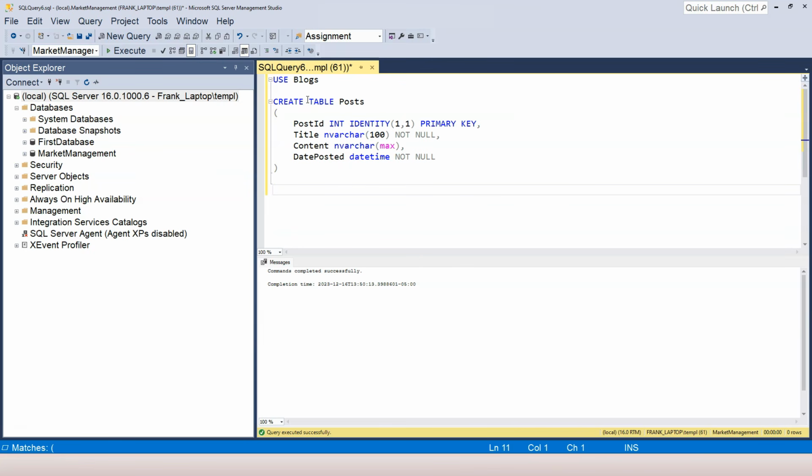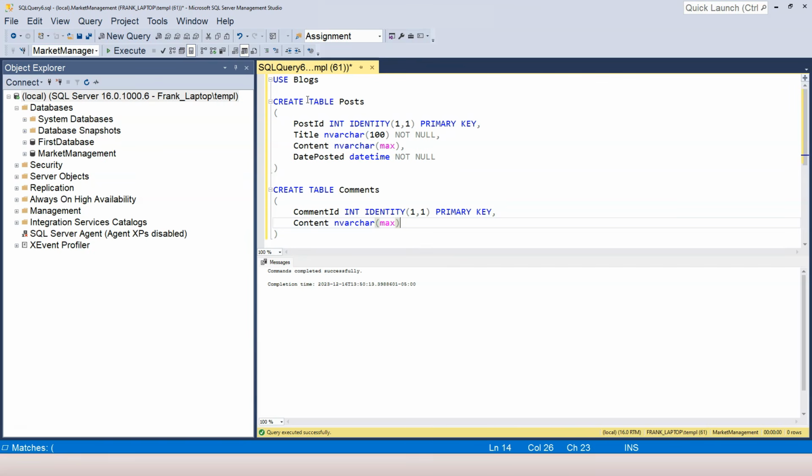So before I execute it, I can directly create my second table. So create table and then comments. Again, I'm going to add my primary key here. So that's the integer, and then it's an identity column with initial value 1, increment by 1, and this is going to be a primary key. So I add the primary key column constraint. Comments doesn't have a title, I can just have content. And again, I'm going to use nvarchar with maximum length.